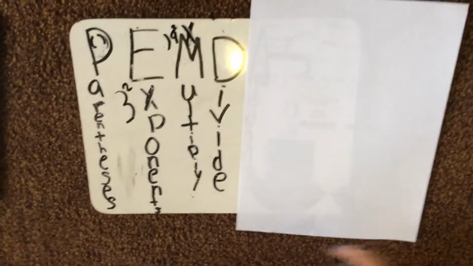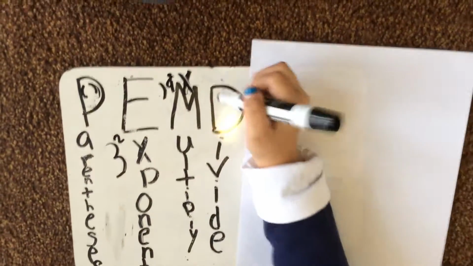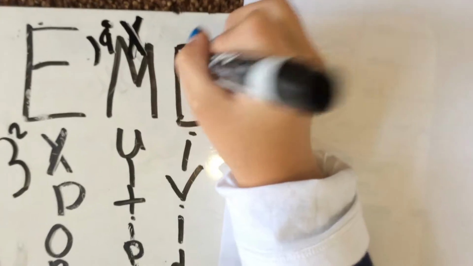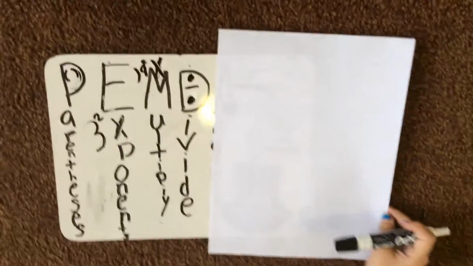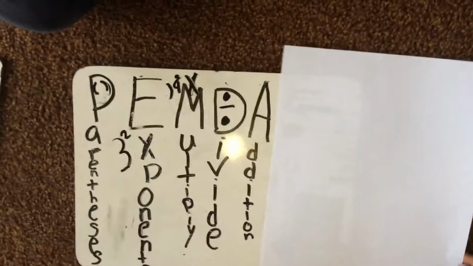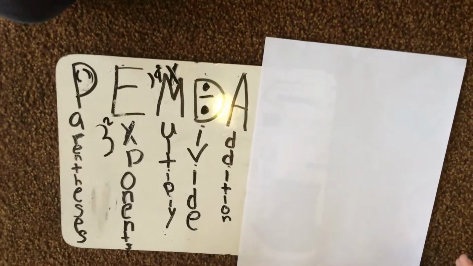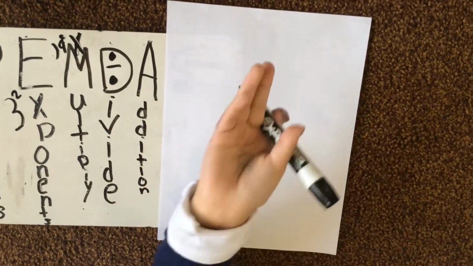So next is the D in PEMDAS, which is just for dividing. So we are going to do our division symbol, which you should know how to do, or see. And that's how you would pretty much divide. The symbol should be there whenever you're dividing. I'm not saying that it would be, because sometimes it's not. You just gotta see those symbols that will mean division.